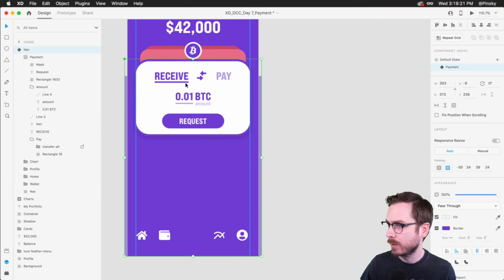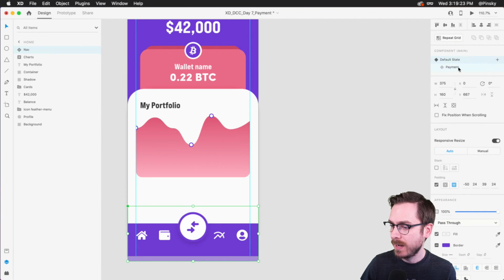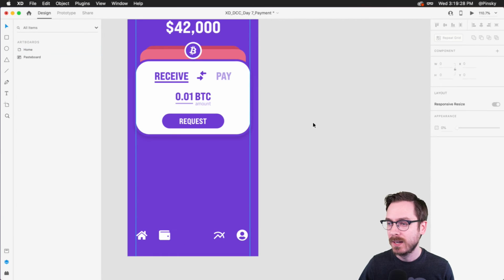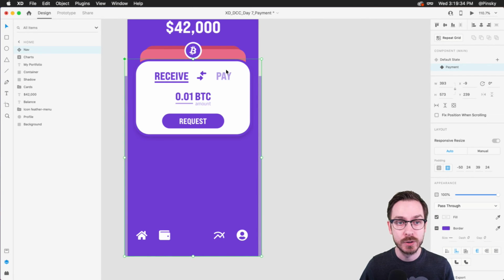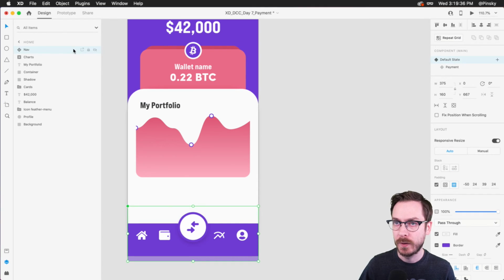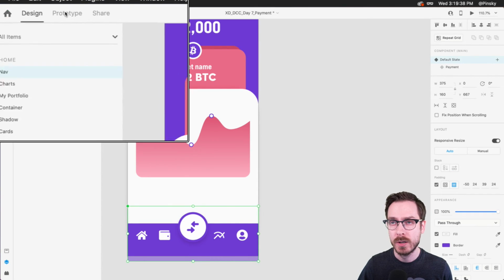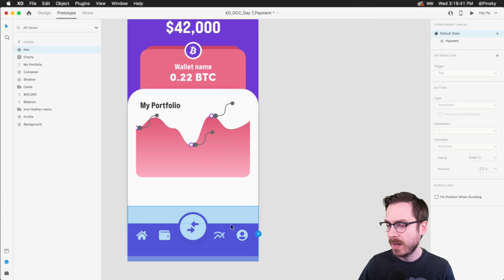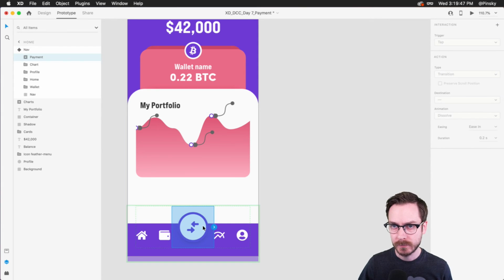So what we're gonna do now, we have our default state and we have our payment state. Now the big question many of you might be asking is, how do we actually transition between these two states? And thankfully, that process is incredibly simple. From our default state, we're gonna hop into prototype mode right here at the top. And we want to select the element inside of this component that we want to trigger the second state. In this case, it's the payment section, and it's a mask that you can see within our properties inspector.